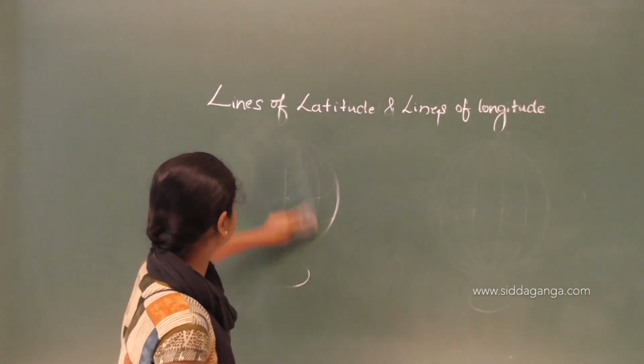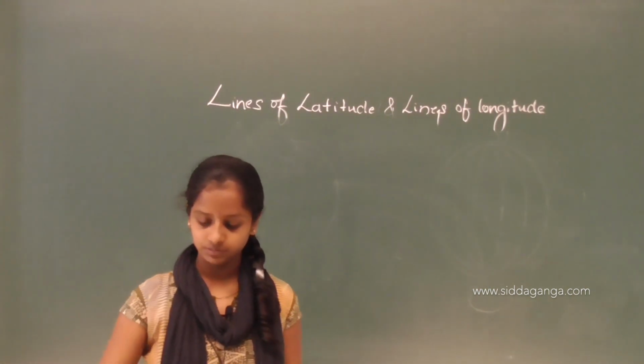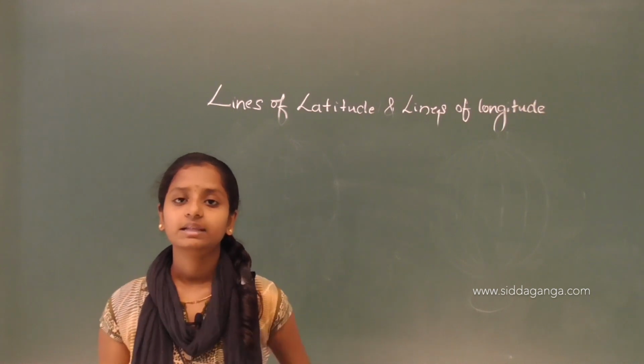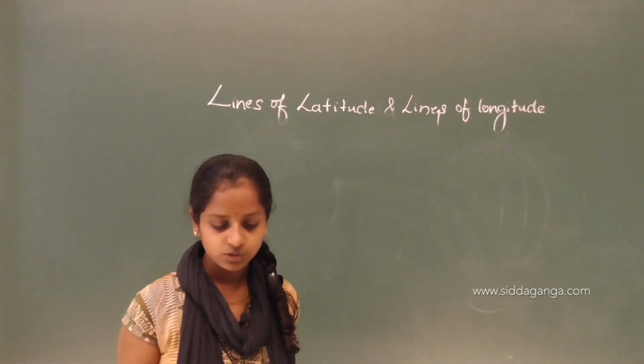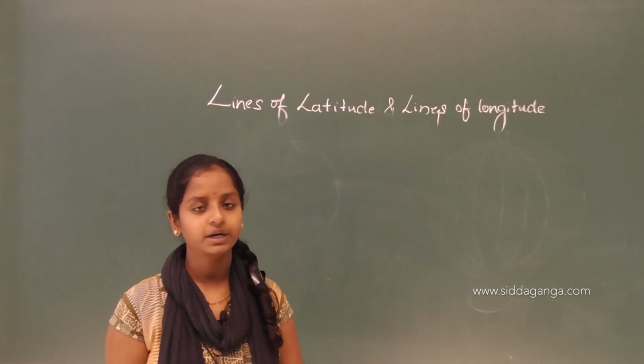Then next we will see about the lines of the latitudes. Now we'll see about the latitudes in particular.